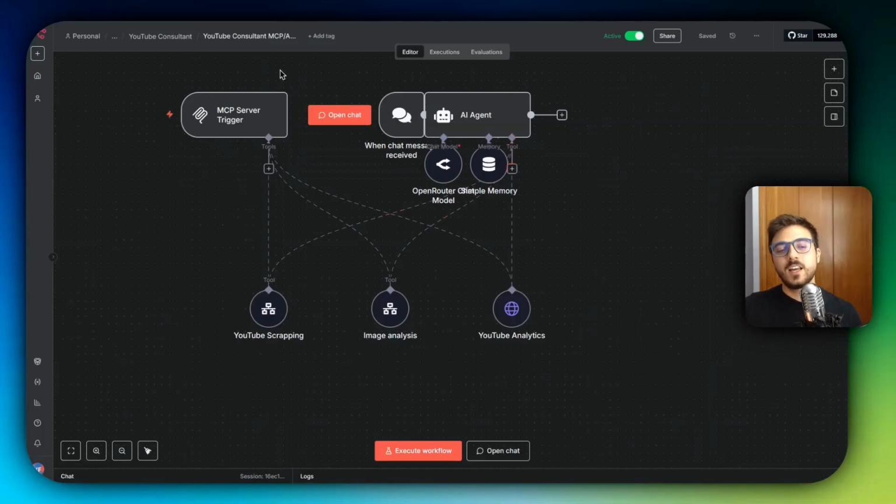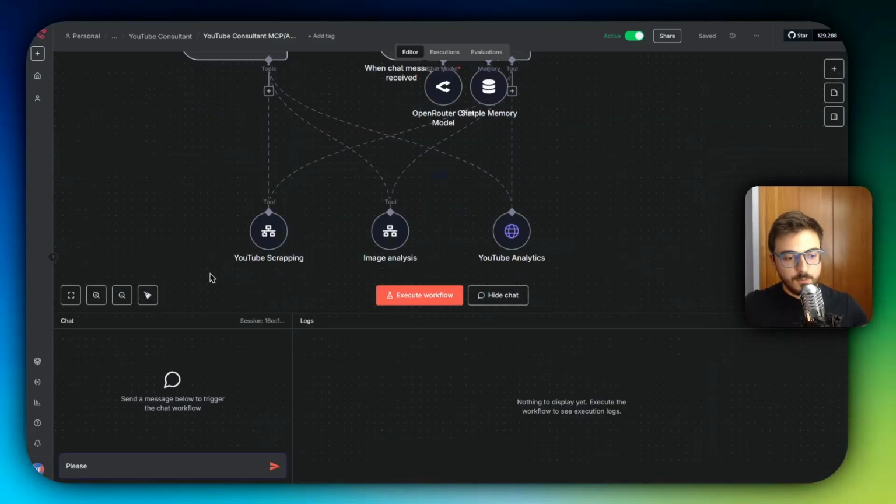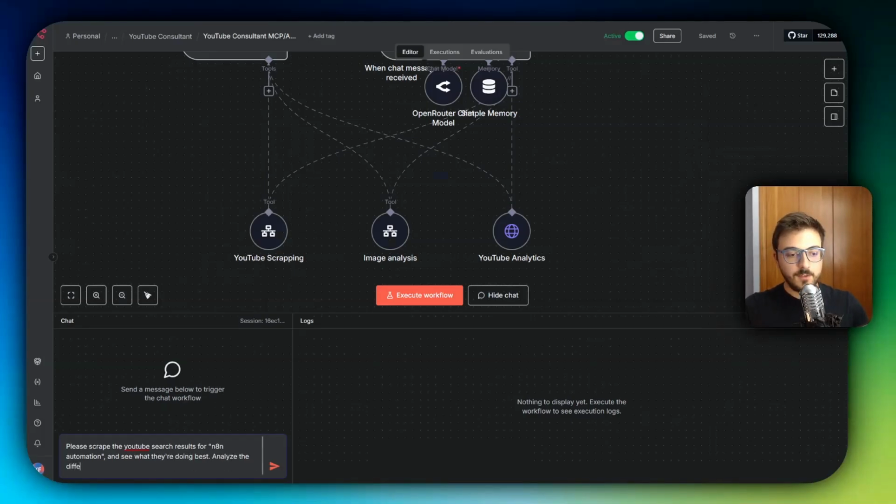So let's start with the demo and then the whole building process. Here we have the agent. We can also connect all these tools to an MCP server to use these tools with Claude or even with Cursor. But in this video, we're going to be using the agent. So I'm just going to ask it to please scrape the YouTube search results for n8n automation and see what they're doing best. Analyze the different thumbnails and compare them to mine.